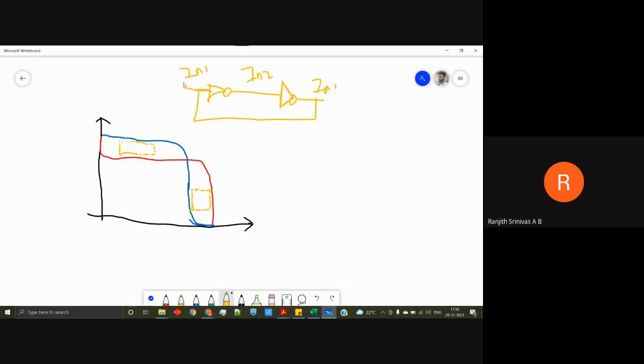Sir, here I'm considering the case where we have the high-skewed inverter. My PMOS stack is of larger size than the NMOS stack. That is why I have the high-skewed inverter. If I consider this as IN2 versus IN1, for the first inverter I'll have this as the transfer characteristic, whereas for this second inverter, this is my transfer characteristic. In this case, sir, I'm having the lobes which can fit in a maximum area of a rectangle, not a square.